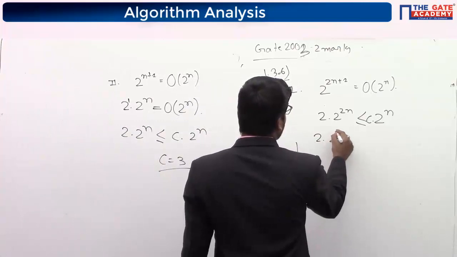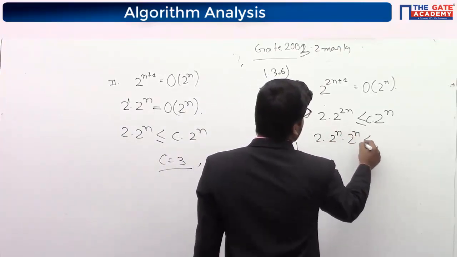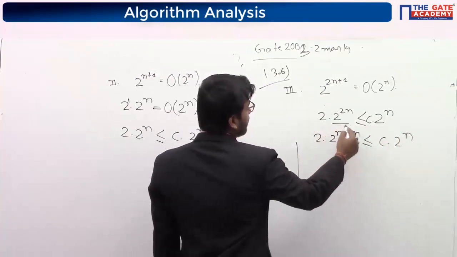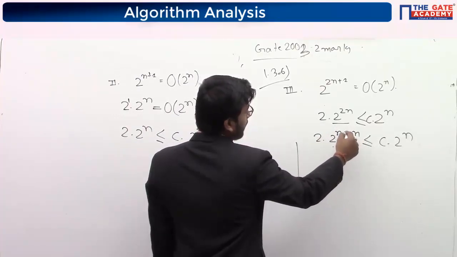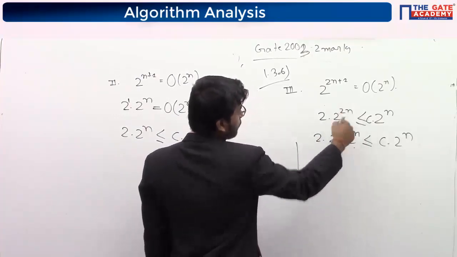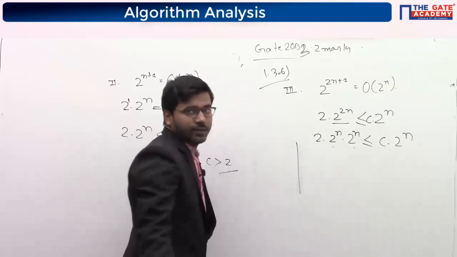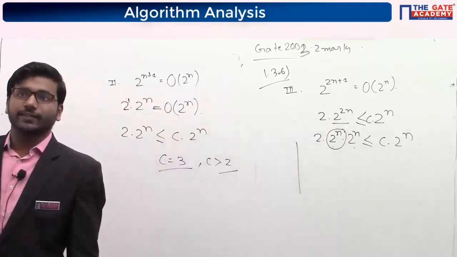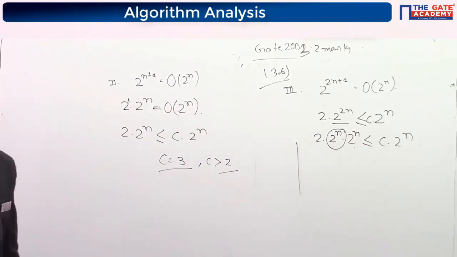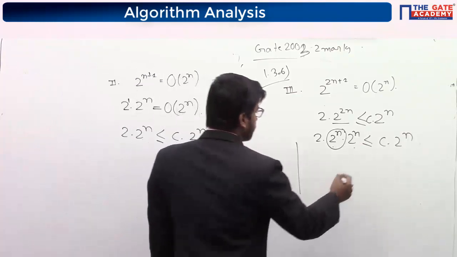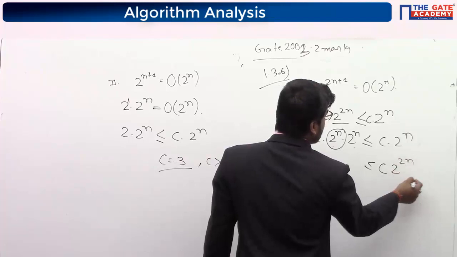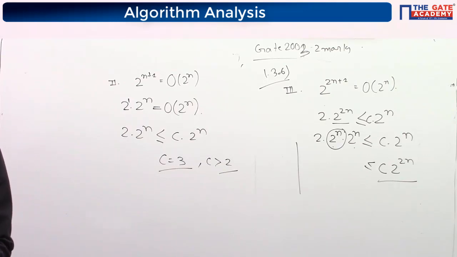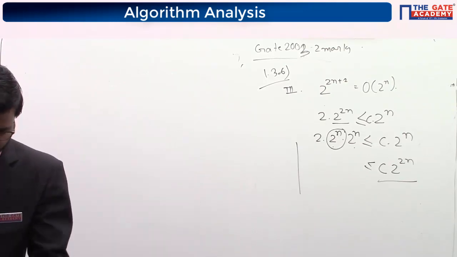So see, 2 to the power 2n is like 2 to the power n into 2 to the power n. If you split this 2n, you can write it as n plus n, so you will get 2n. So it is not smaller, it is greater than 2 to the power n. Are you getting why the third statement is false? It should be smaller than or equal to c times 2 to the power 2n, not 2 to the power n. Third statement is clear, why it is false? Anyone having any doubt? So can I move ahead?